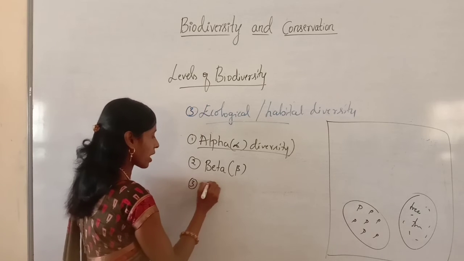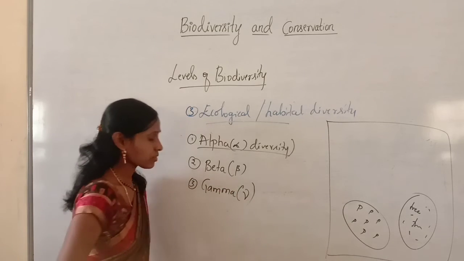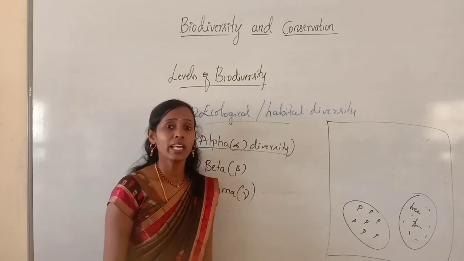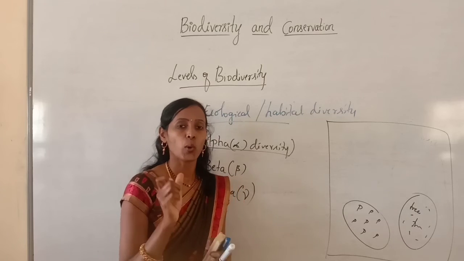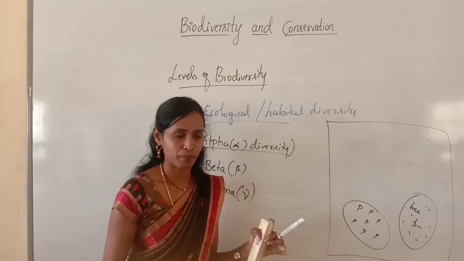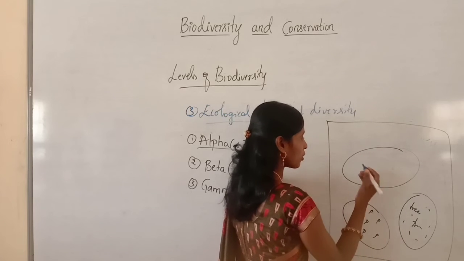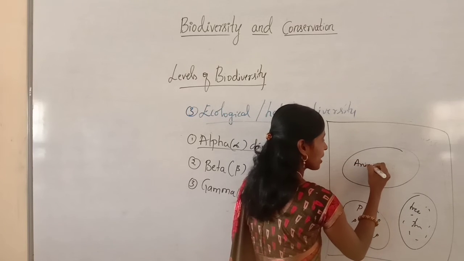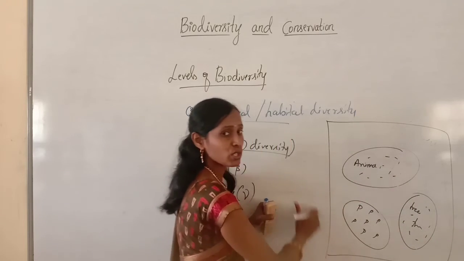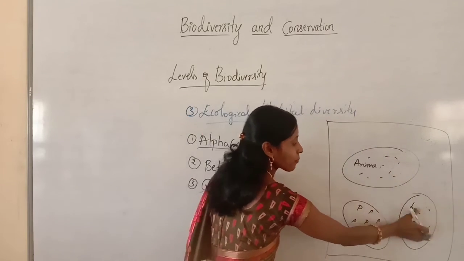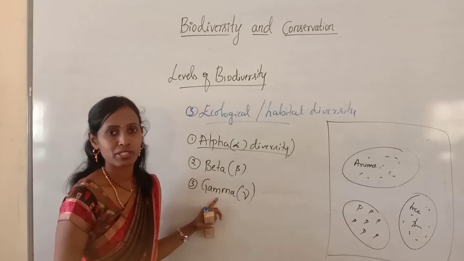And the third one is called gamma diversity. Gamma diversity is nothing but the diversity over a large geographical area. We will take one more community. Here we have some animals, there are many animals. So this is a large geographical area having different communities. This is called gamma diversity.